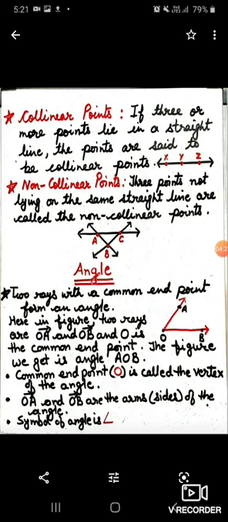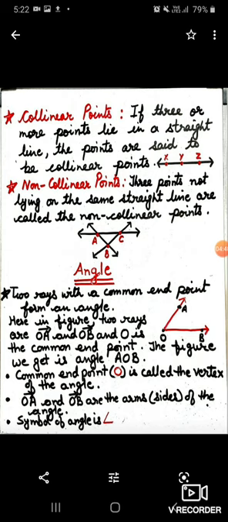If three or more points lie in a straight line, the points are said to be collinear points. You can see in the diagram, the three points given are X, Y and Z, and all these three points lie on the same straight line, so they are said to be collinear points.